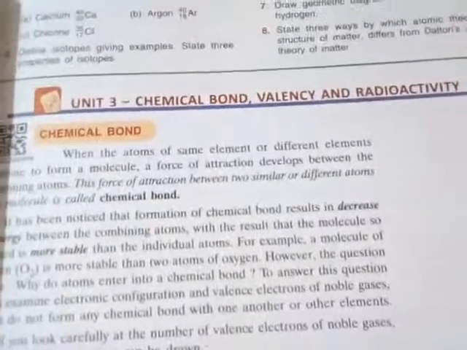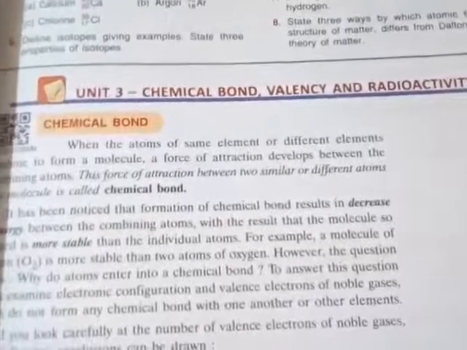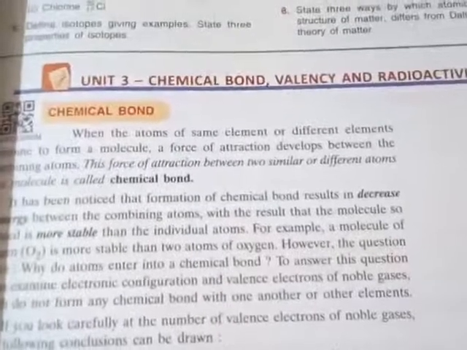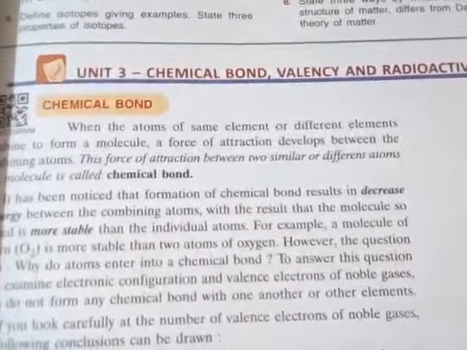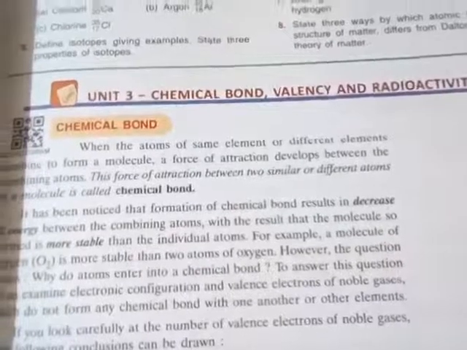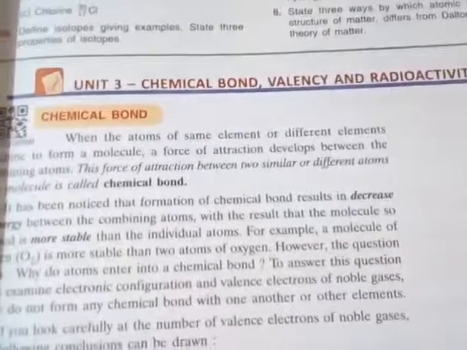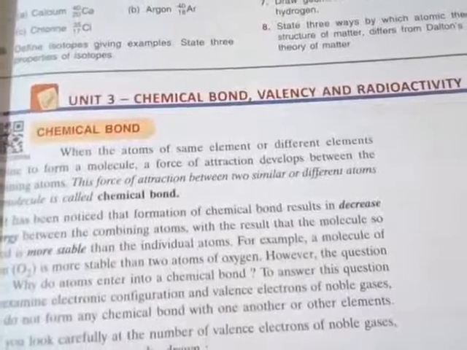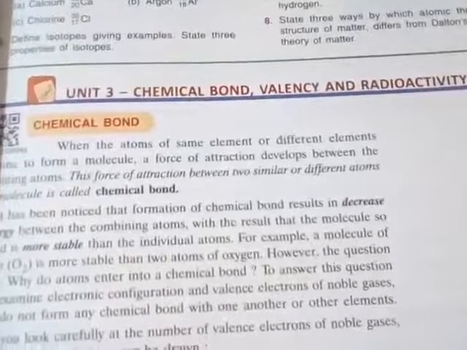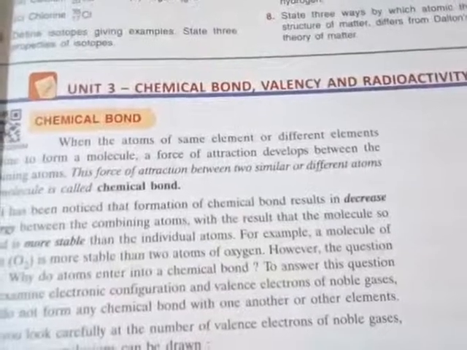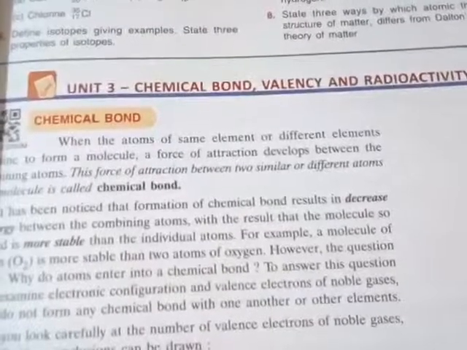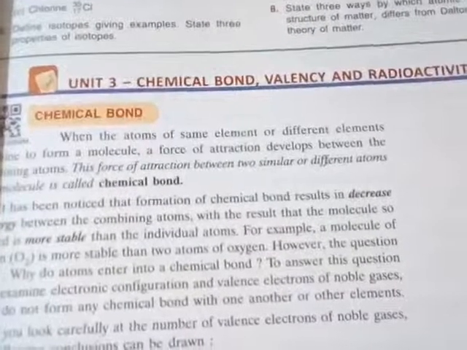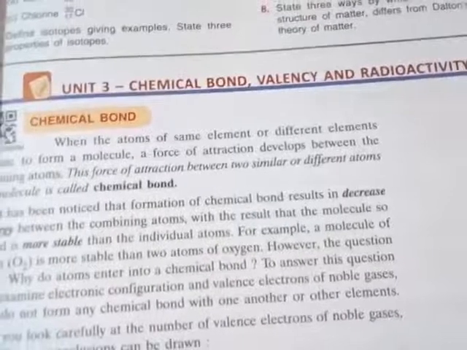Suppose there is only a plain sodium atom present. This sodium atom is a very reactive element. Immediately it will give up one electron from its outermost shell and convert to a sodium plus ion, and after that this sodium plus ion will react with the chloride minus ion. It will form sodium chloride. So the main fundamental thing in chemical bond formation is stability.